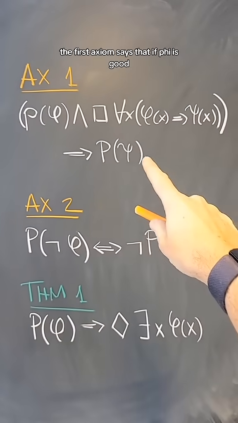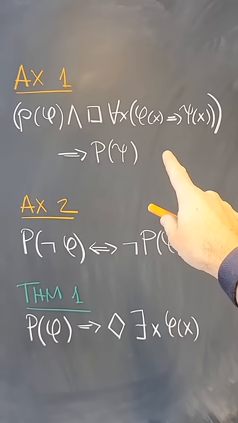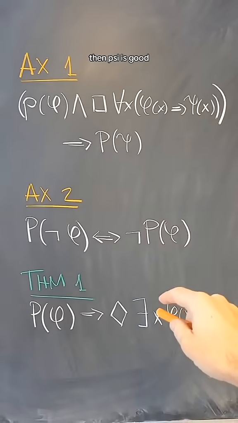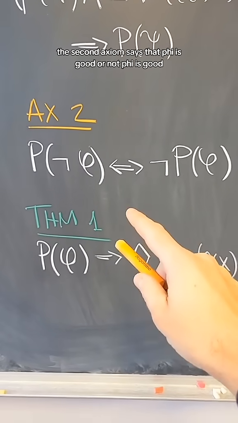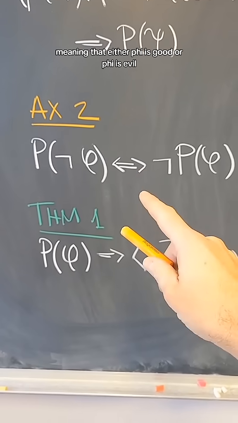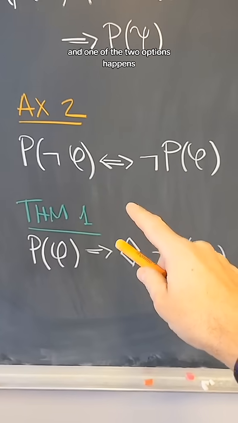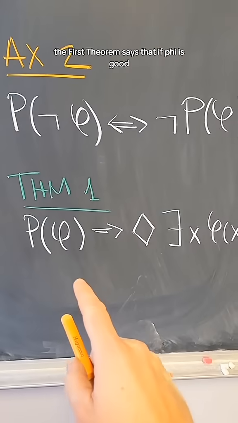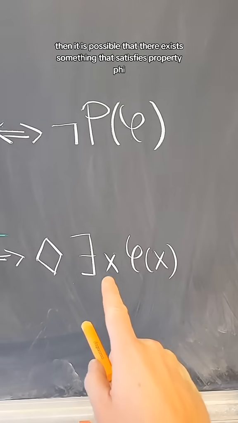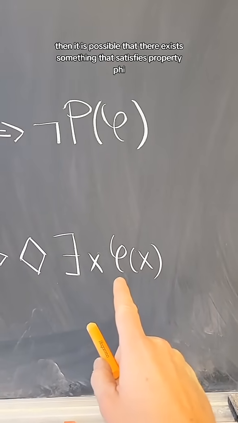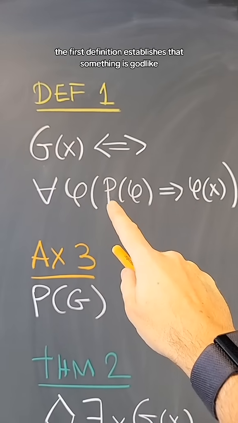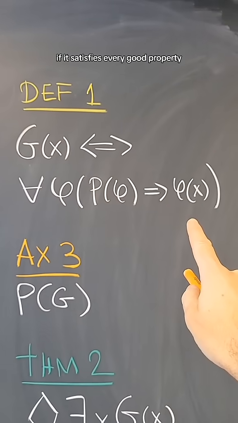The first axiom says that if phi is good and phi forces psi, then psi is good. The second axiom says that phi is good or not phi is good, meaning that either phi is good or phi is evil, and one of the two options happens. The first theorem says that if phi is good, then it is possible that there exists something that satisfies property phi. The first definition establishes that something is godlike if it satisfies every good property.